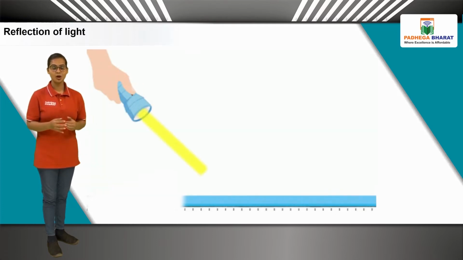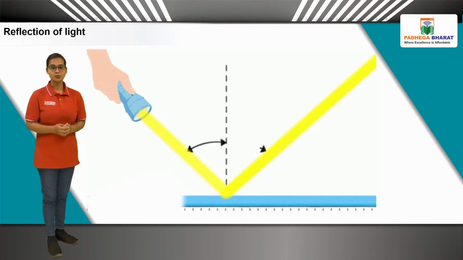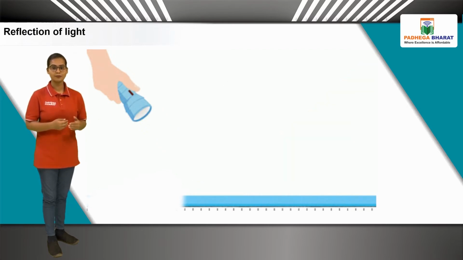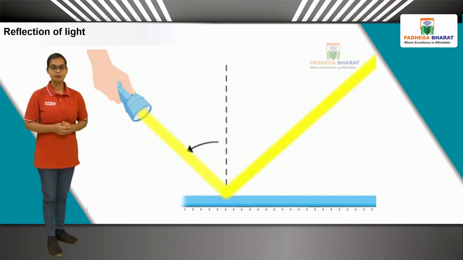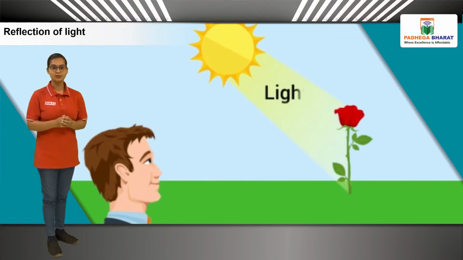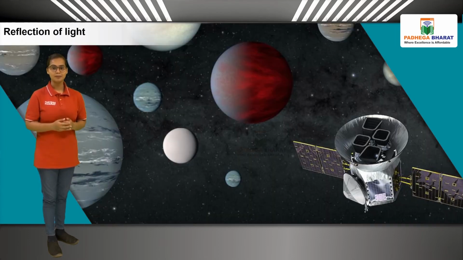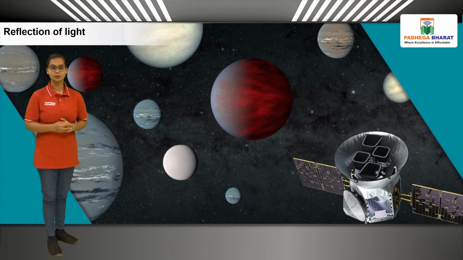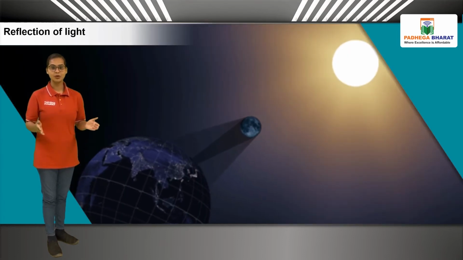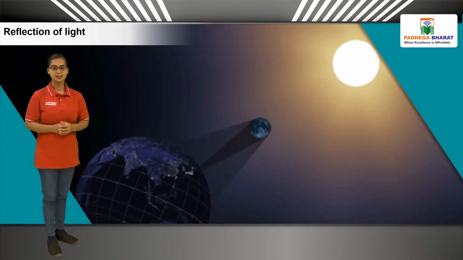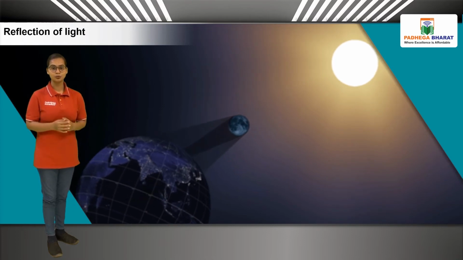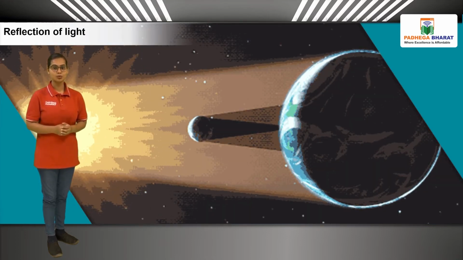How do we see any object? The rays of light falling on an object from a source of light are thrown back from the surface of that object. This is called reflection of light. We see the objects when the reflected rays reach our eyes. Students, do you know stars are luminous? Planets and satellites are non-luminous. Sunlight reflected from the surface of the moon reaches us. That is how we can see the moon. We call this light moonlight.